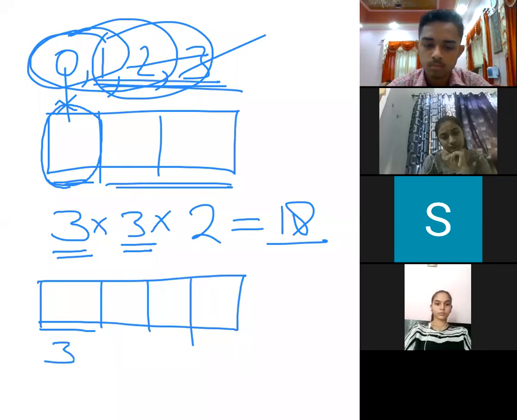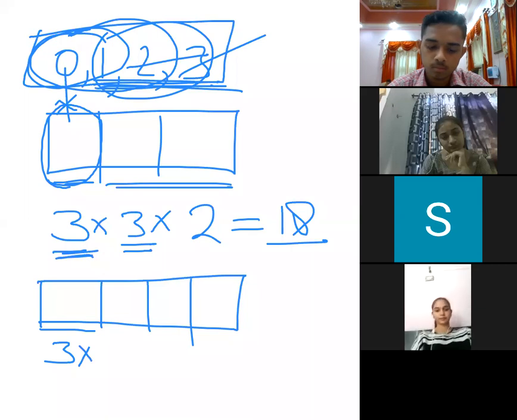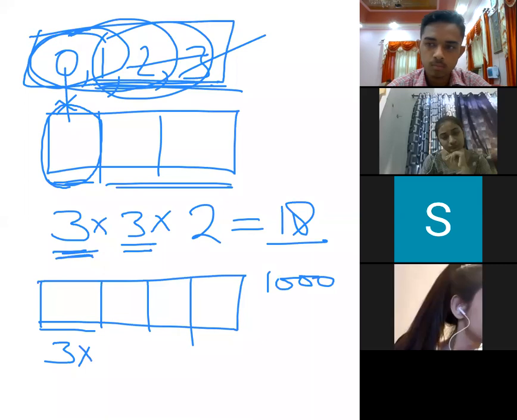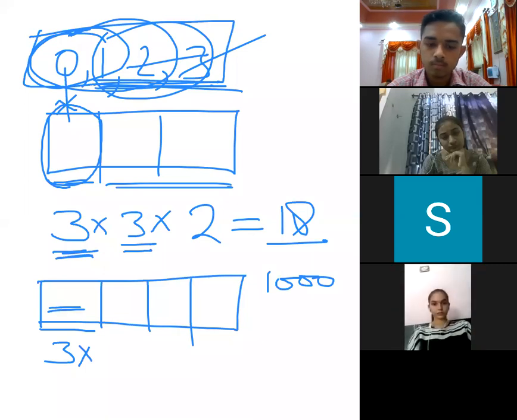There are 4 numbers, but that number is from 1, 2, 3. 0 we cannot take on this place because we want a number more than 1000. If 0 comes at this place, then the number will be less than 1000.